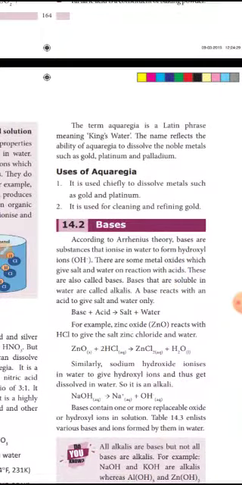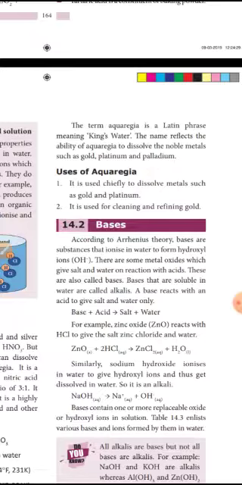Aqua regia is Latin, meaning king's water. The name reflects the ability of aqua regia to dissolve noble metals such as gold, platinum and palladium. So these elements will dissolve in aqua regia: gold, platinum, palladium.